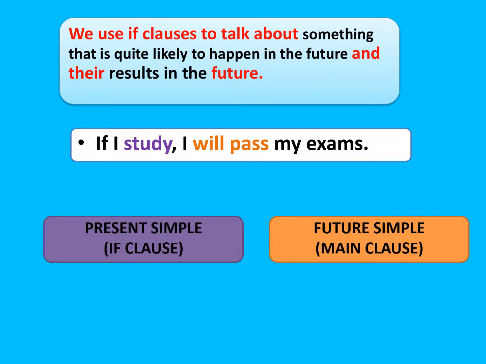If I study, I'll pass my exams. Here we have two clauses. The first one is the if clause, and after if, we always use simple present. If I study, if he studies. And after the comma, we have the main clause, and it is always future tense. So we use will or won't. If I study, I'll pass my exams. If she studies, she will pass her exams.